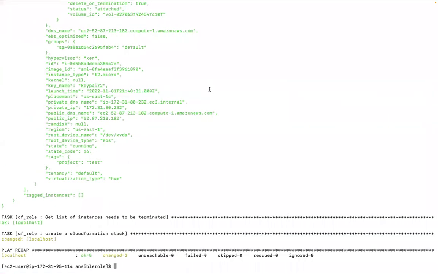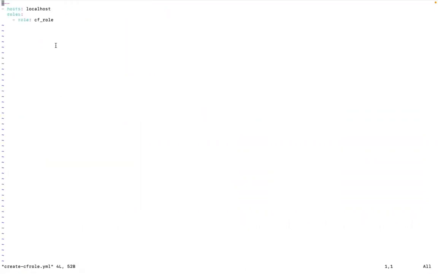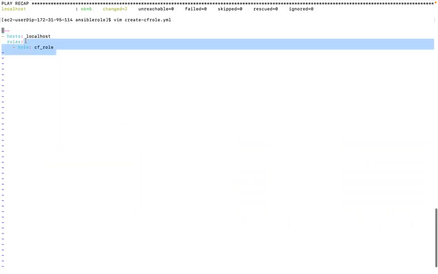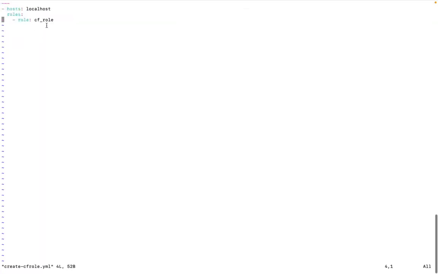While this loads, I'm going to show the playbook as well because I haven't. I will show my playbook over here, which I ran just now. I only have this much mentioned: the file name, the CF role which is what I've created, the role name, hosts, and then the roles. That is all that is mentioned in my playbook.